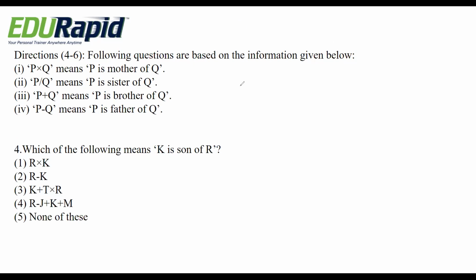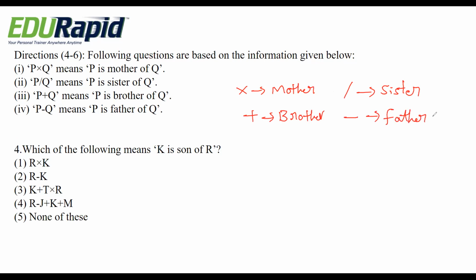So here, from these conditions, into means mother, divide means sister, plus means brother, minus means father. So here they are asking which of the following means K is son of R. Let me go with the first option, that is R into K. Into means mother.